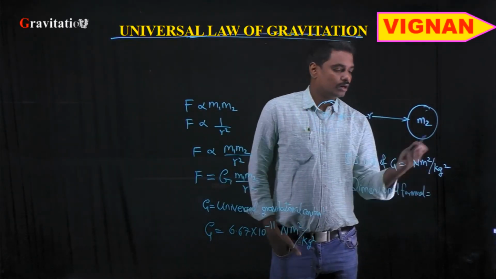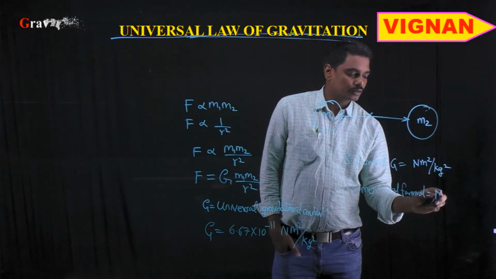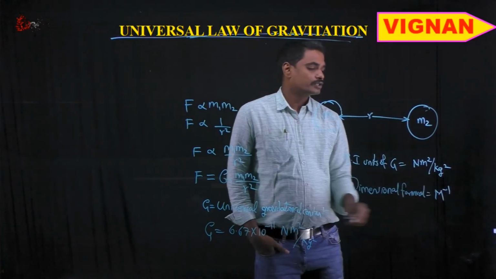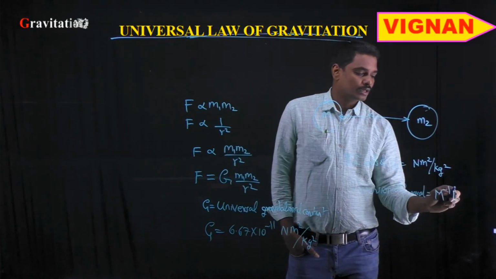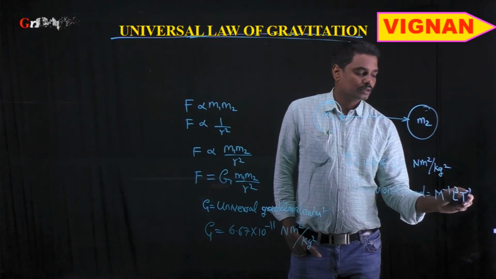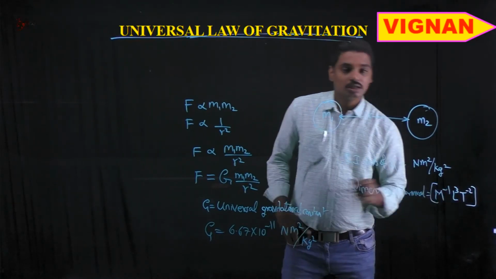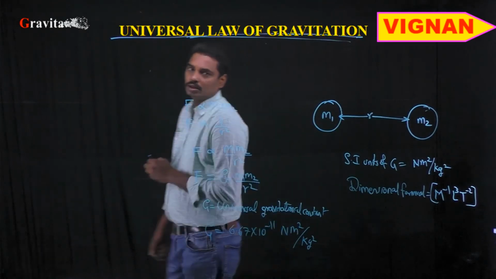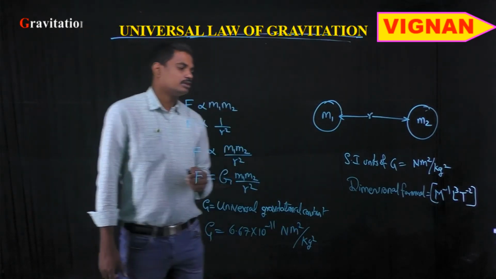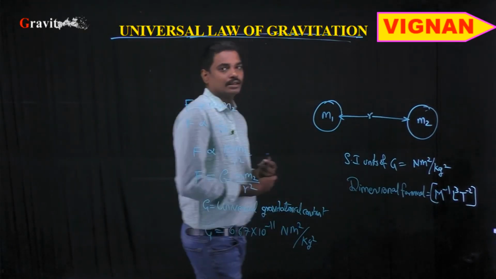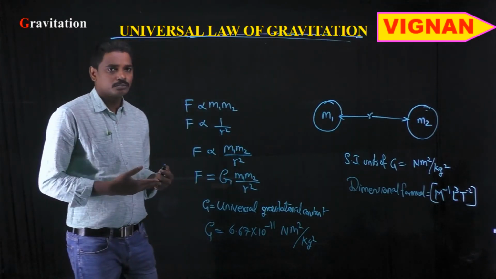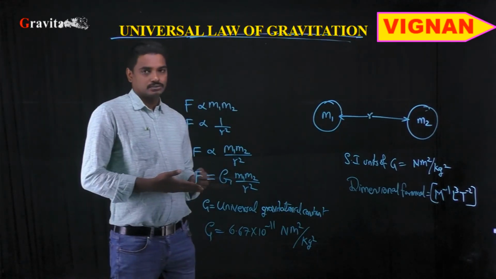From all this, we can write the dimensional formula as M power minus 1 L power 3 T power minus 2 for the universal gravitational constant.